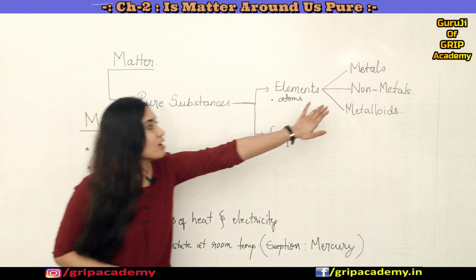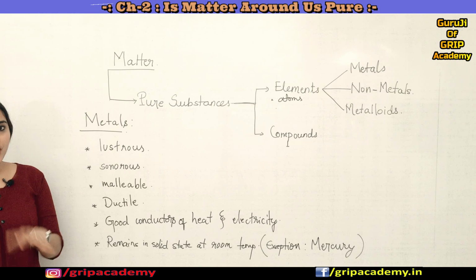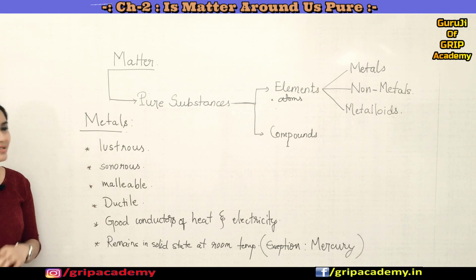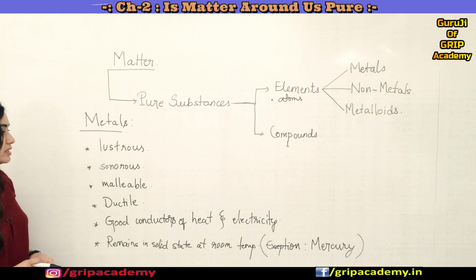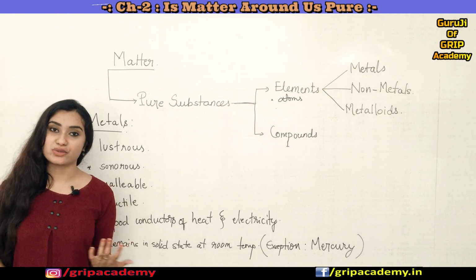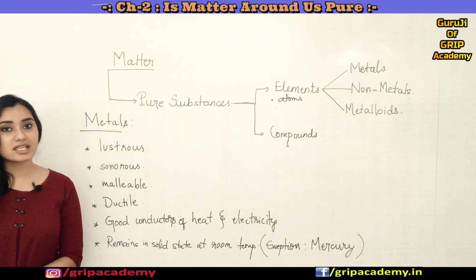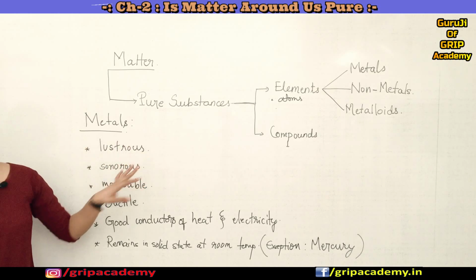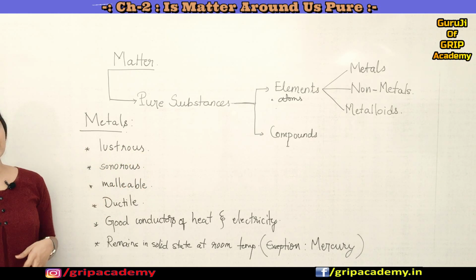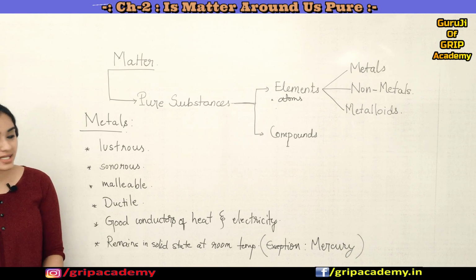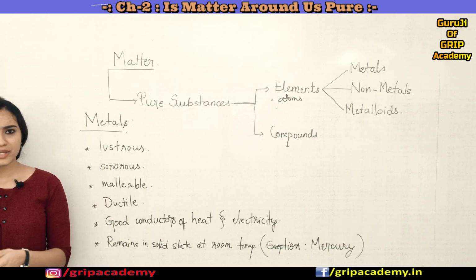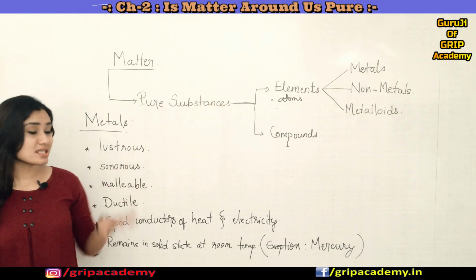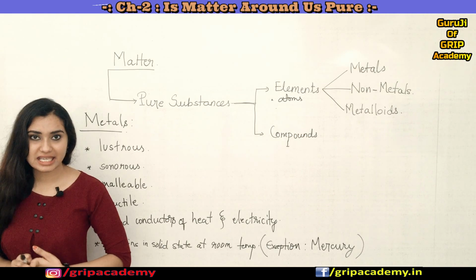Okay, so coming to the non-metals, these non-metals will not show any of these properties. They are non-sonorous, they are non-lustrous, they do not shine, right? For example, oxygen, nitrogen, carbon, right? So do they make sound? No, right? So they are non-sonorous, they are non-malleable, they cannot be hammered into thin sheets, and they are non-ductile. You cannot draw them into very thin wires. Non-metals are very bad conductors of heat and electricity.